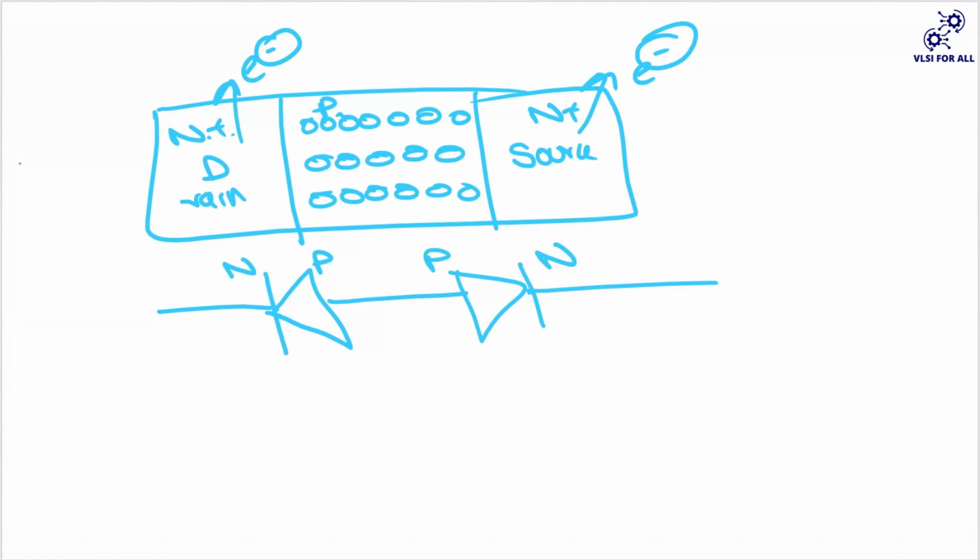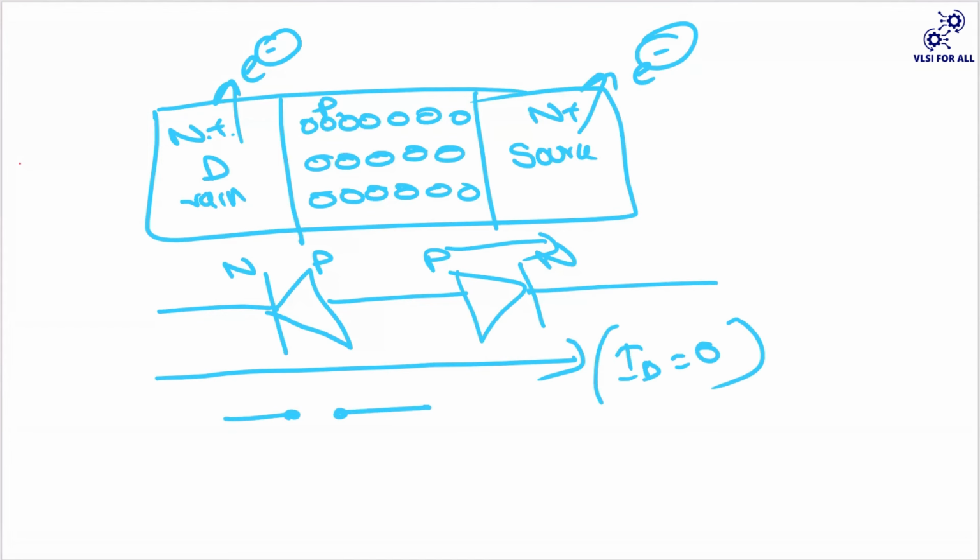So what I'll try to do is pass my current like this. Okay. And that too from P to N. Here it will pass, but here it will be open. So ultimately there is no current flow between drain and source.